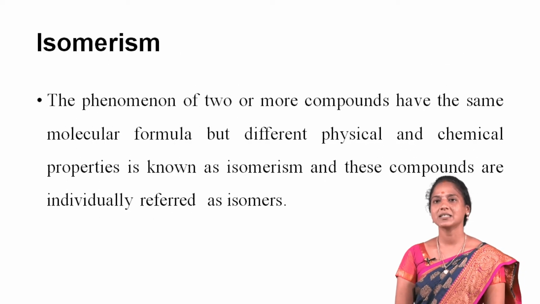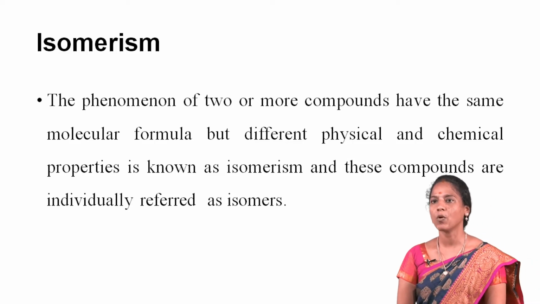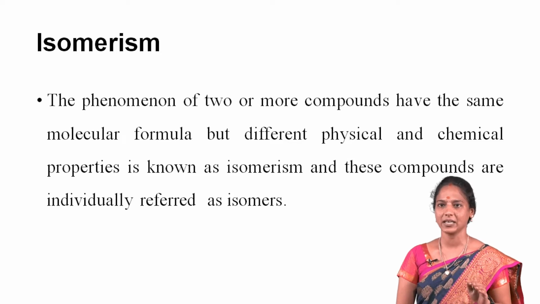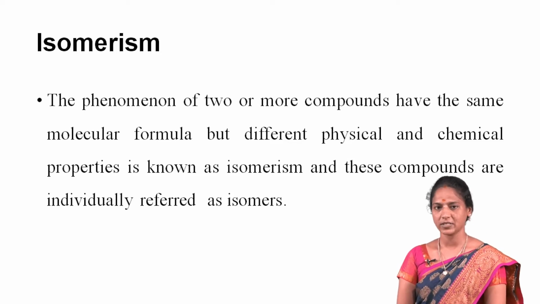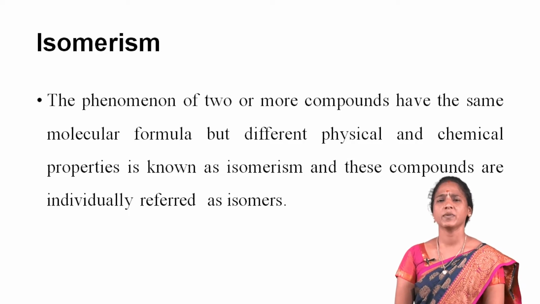Next one, what is isomerism? Isomerism is the phenomenon of two or more compounds having the same molecular formula but different physical and chemical properties, and these compounds are individually referred to as isomers. Next one, why are isomers important?